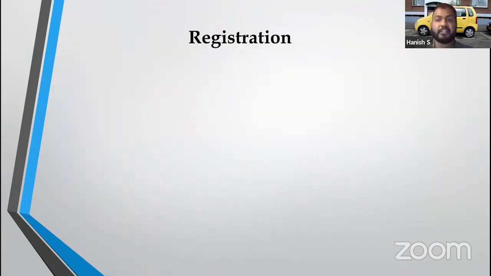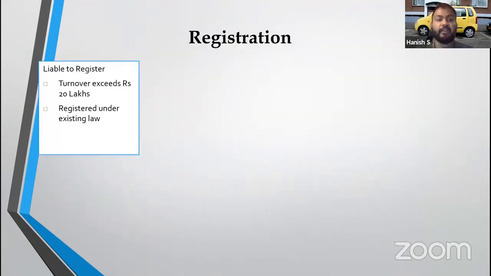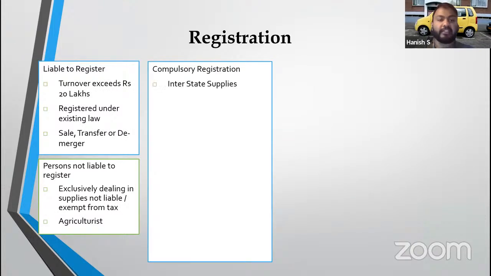Okay, registration, again three sections: Section 22, Section 23, Section 24. Now what does Section 22 say? That the person who is liable to pay tax is a person whose turnover exceeds 20 lakh rupees. Okay, but Section 23 says that even if your turnover is more than 20 lakhs, if you are dealing only in exempt products, then you are not required to pay tax. Or if you are dealing in those products or services on which tax is wholly payable under reverse charge mechanism, you are not required to get registered. So Section 23 overrides Section 22.